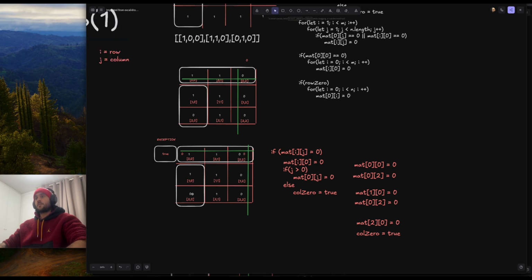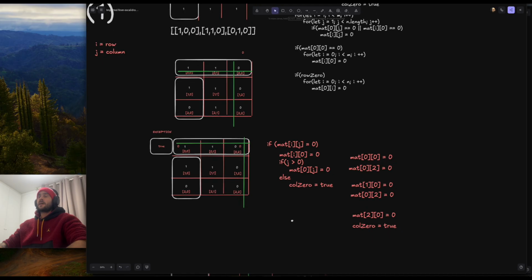And for example, when we get to this use case here, we would have to mark the exception where col0 is equal to true, because that will be 0. And it won't fit into this case where j is greater than 0, because that will be 0, and then what we do is mark down col0 is equal to true, basically. With that being said, we will have the markdown properly.